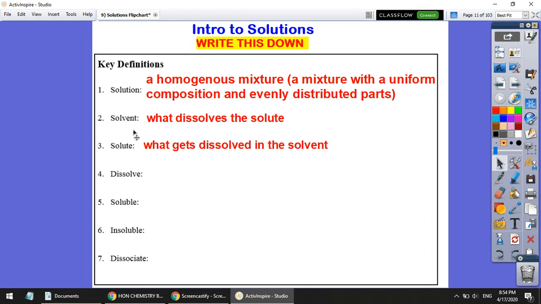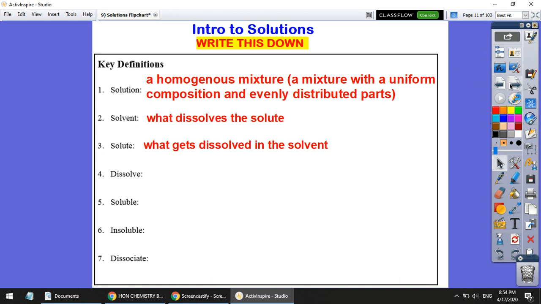All right, now we're going to talk about these words solvent and solute. So, to make a solution, since we're often dissolving things, the solvent is what does the dissolving. It's what dissolves the solute. The solute is what gets dissolved in the solvent. So basically, the solute dissolves in the solvent. All right, so a lot of S words here going on. Takes a bit of practice.